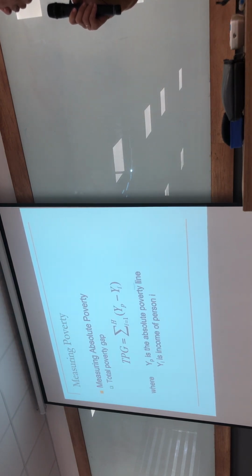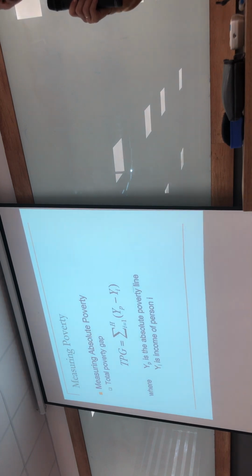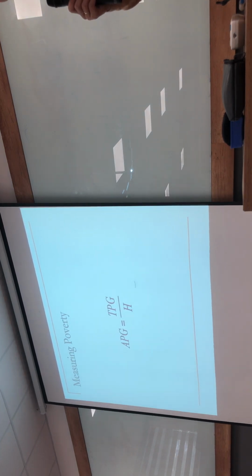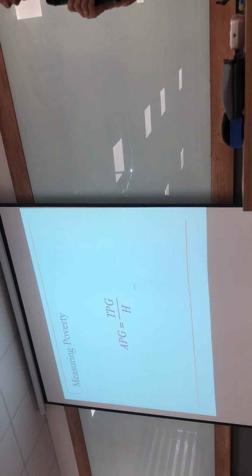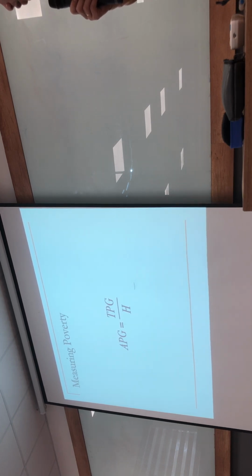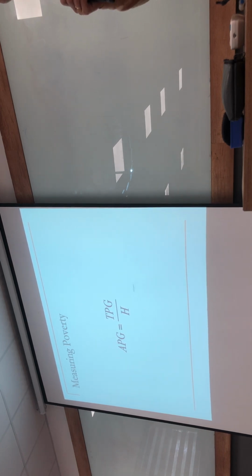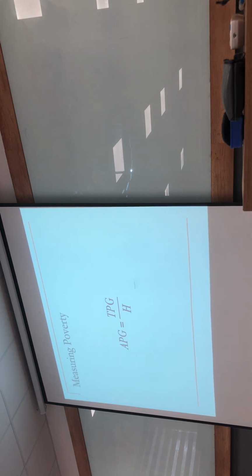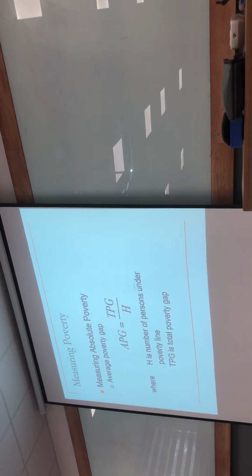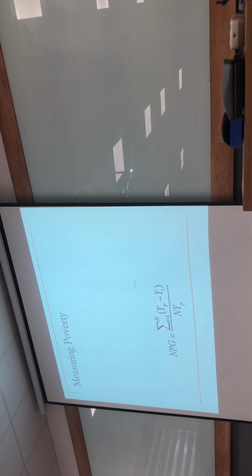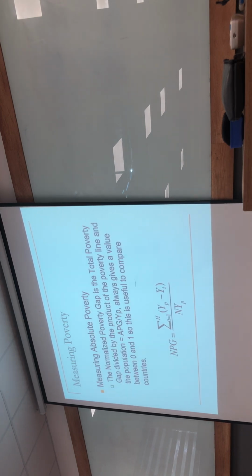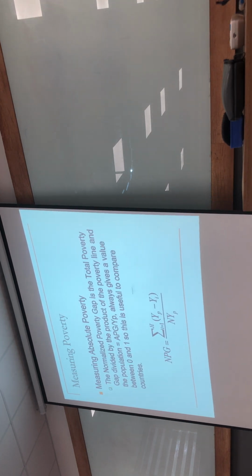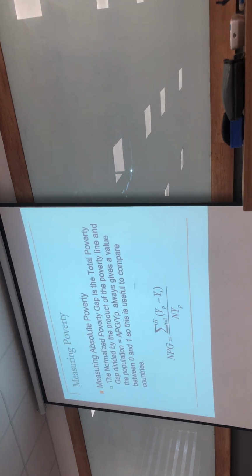From this formula, we can make some modifications to get other formulas. For example, APG, the average poverty gap. You take the TPG divided by H, so you get the average amount of money necessary for each poor family to be non-poor. Another modification gives us the NPG. NPG is the normalized poverty gap, the normalized poverty gap term.